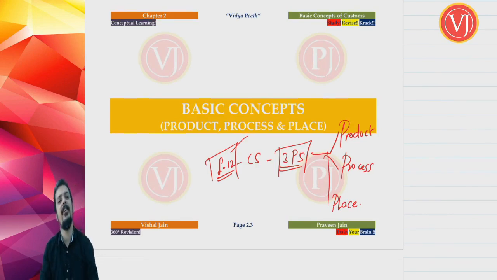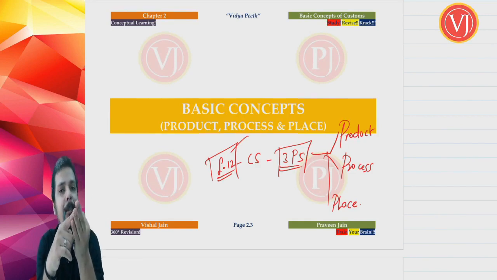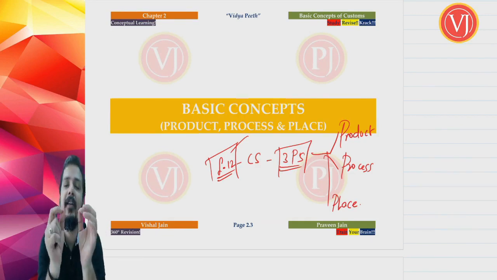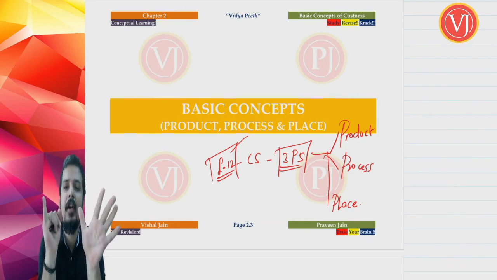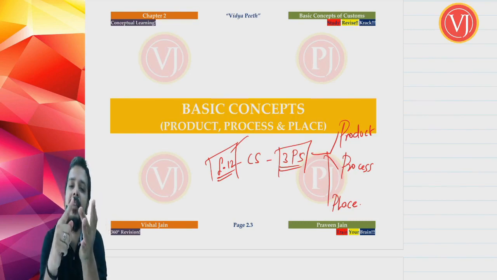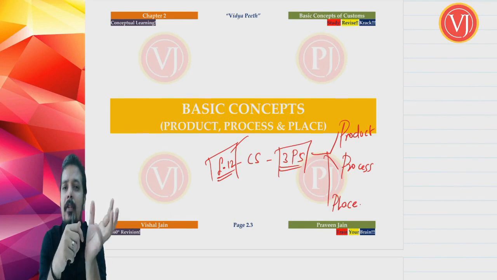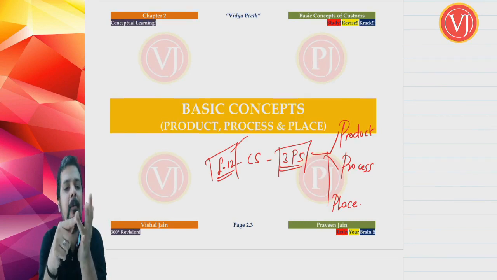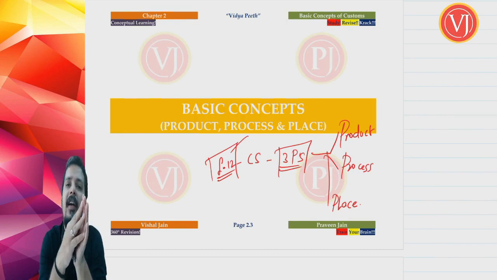Yes, price, percentage and person are important, but they only focus on collection. So in GST, the first 3 P's as well as the last 3 P's were only for levy. Even for levy, we are talking about all 6 P's. Whereas in customs, the first 3 P's, product, process and place, focus on levy, whereas price, percentage and person focus on collection. The last 3 P's are not included in your levy. The last 3 P's are only for your collection.